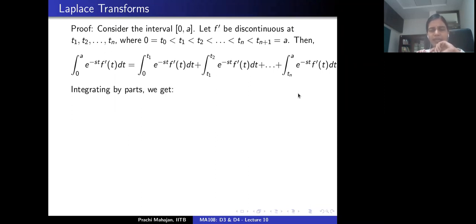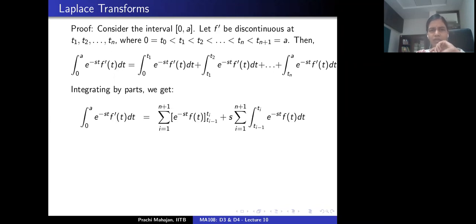Now in each of these intervals, 0 to t1, t1 to t2, up to tn, one is going to do integration by parts. If I apply integration by parts, I'm going to take e to the minus st as the first term, and f prime as the second term. So it's the first times the integral of the second, minus the integral of the derivative of the first times the integral of the second.